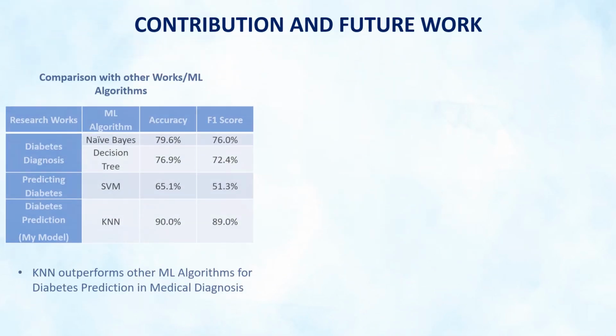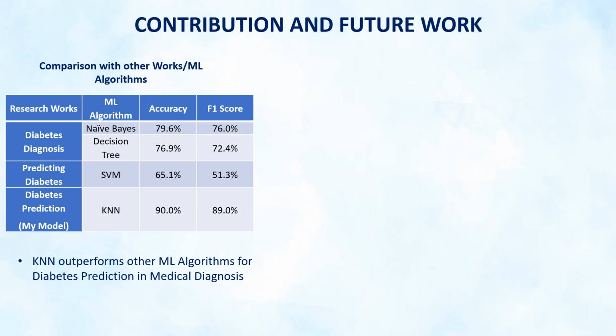Here is a comparison of my model with other research works and machine learning algorithms. From these results, I inferred that KNN outperforms other ML algorithms for diabetes prediction as it has a higher accuracy.